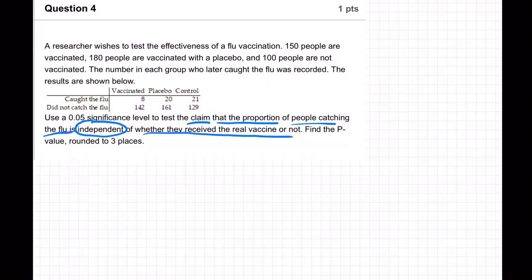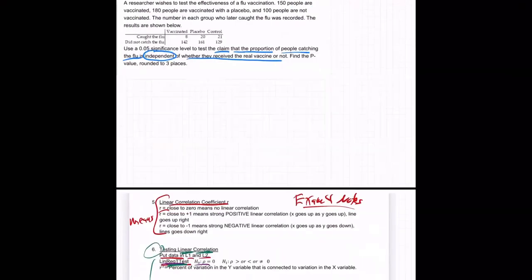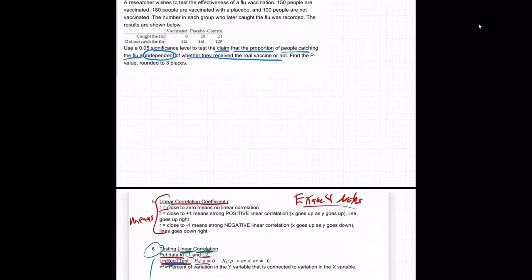We're trying to say, look, it doesn't matter. We're testing the claim that it just doesn't matter. It's independent. It's separate. That whether you get the real vaccine or not, it has no connection to whether you catch the flu or not. Independent. So where are we going to go in the notes? Well, test for independence, right?